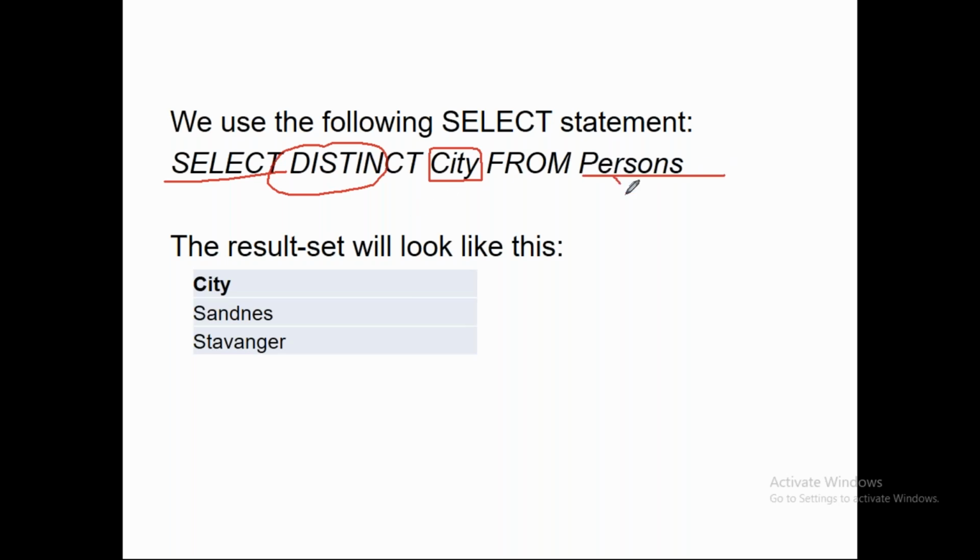So what it does, it goes to the persons table, it picks up the city, and it picks only the unique values. So whatever are the duplicates, that will be filtered out. I think there are 2 records for Sandnes. So one got filtered out because of duplication, and you see Sandnes and Stavanger under the city column. Is that clear?